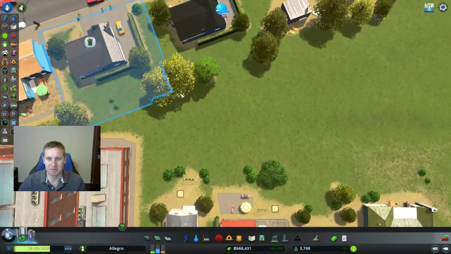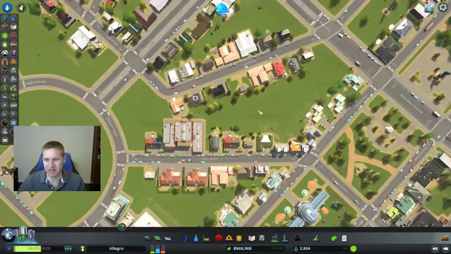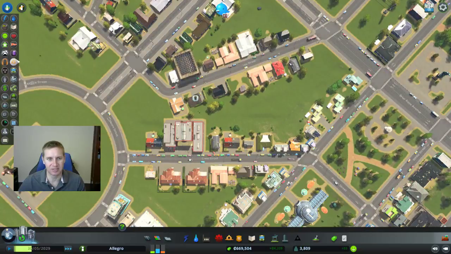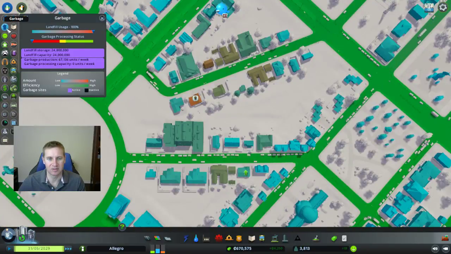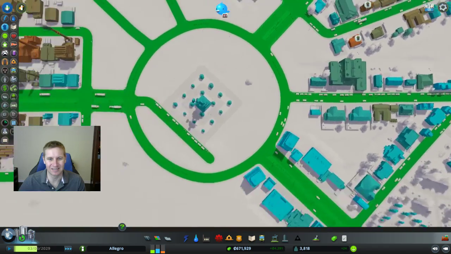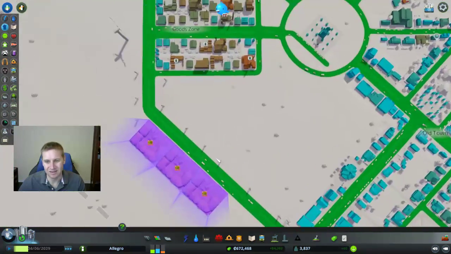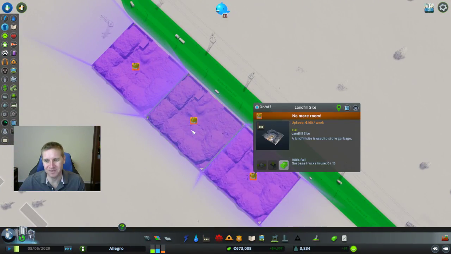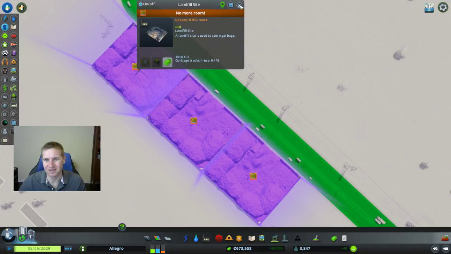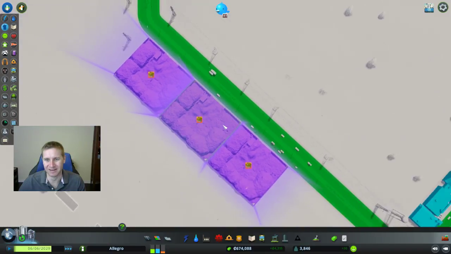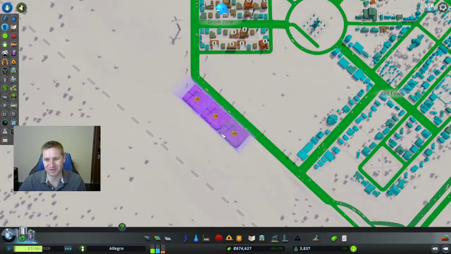Let's check on some of our services, and since we just saw that, we'll start with the trash. So trash. Oh my gosh, landfill usage is 100%? Oh, my landfills are all full. Oh, this is really bad. I need more landfills immediately.